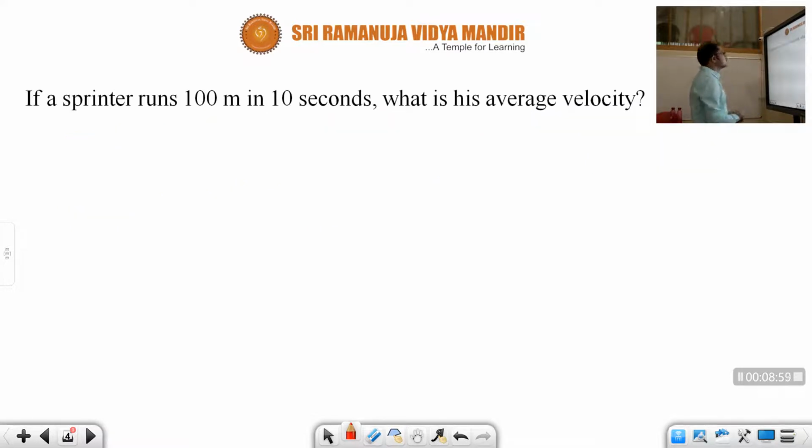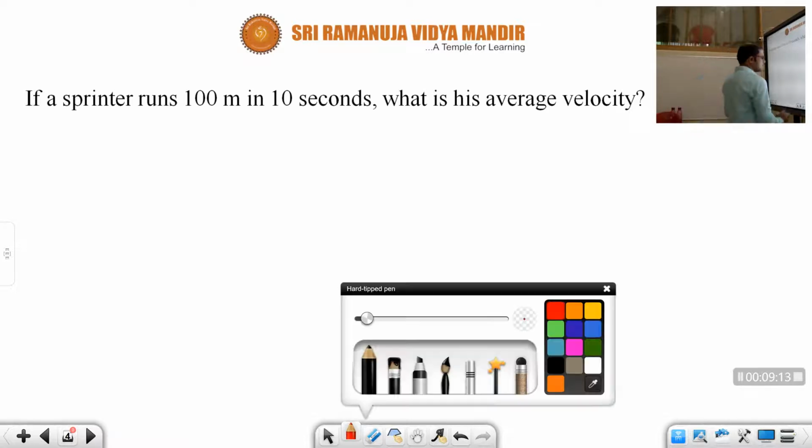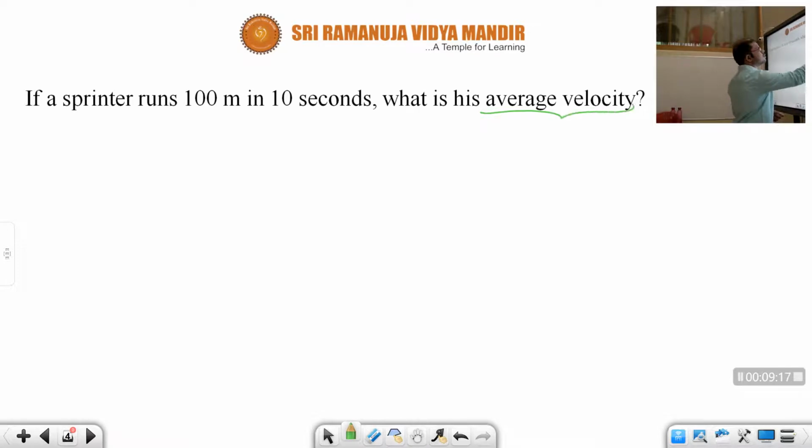Next. A sprinter runs 100 meters in 10 seconds. What is the average velocity? Children, if you observe, he did not mention whether it is distance or displacement, but he asked about average velocity. Here we should consider velocity in the sense of magnitude. The given quantity is 100 meter length.